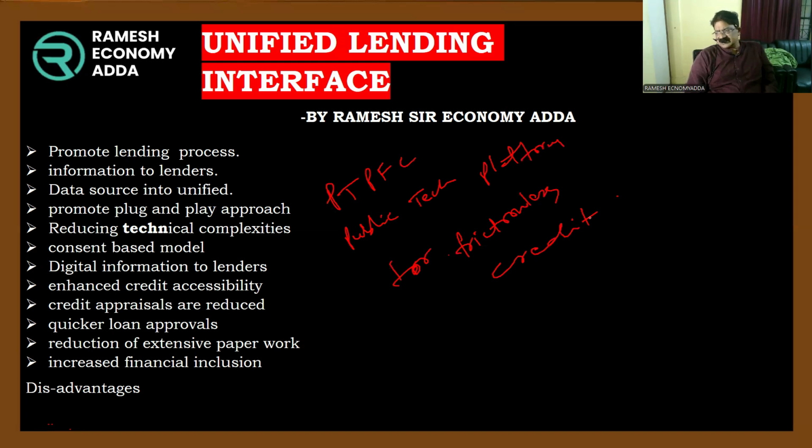Of course, RBI is doing its best to increase the efficiency of the lenders. Why? Because credit is very important, finance is very important, and they should not be subjected to non-performing assets. That's why RBI is doing its best to innovate with numerous technological changes in the country. ULI is one of them. That's why credit creation is increased, and banks are not subjected to non-performing assets. And whenever they escape from non-performing assets, NIM, net interest margin, is increased.